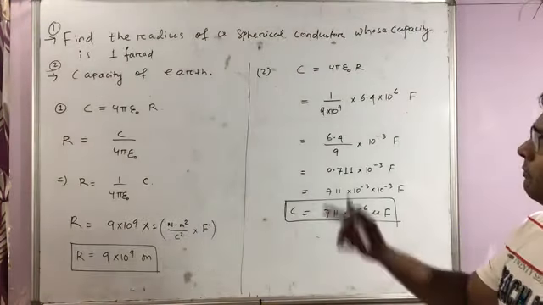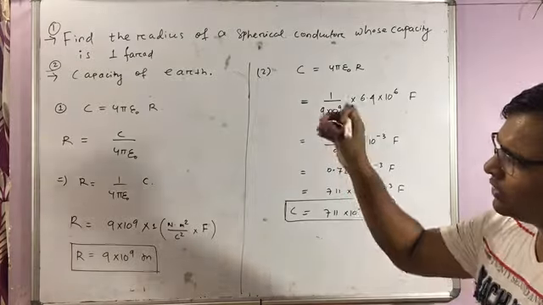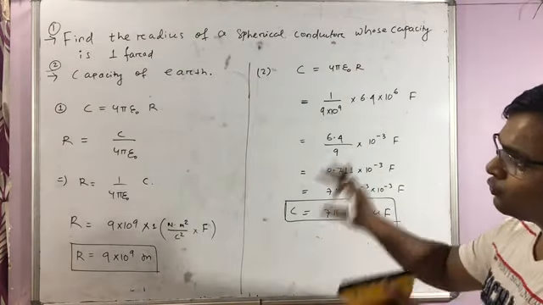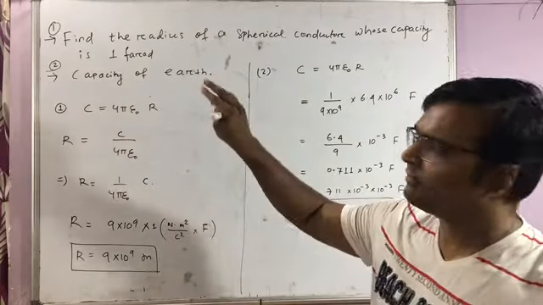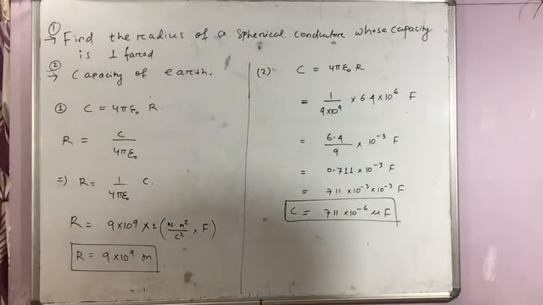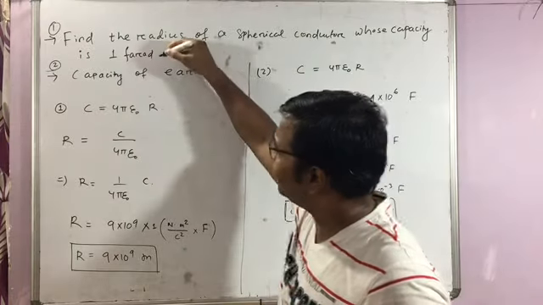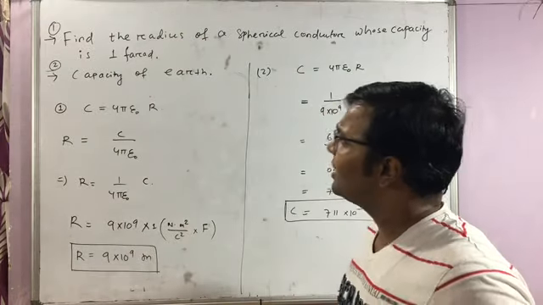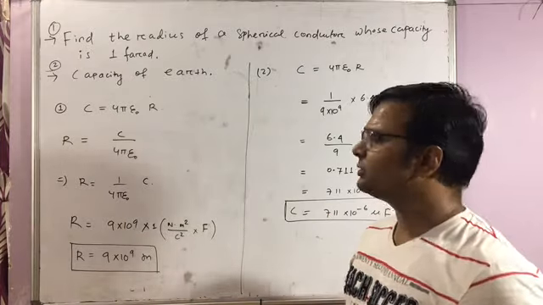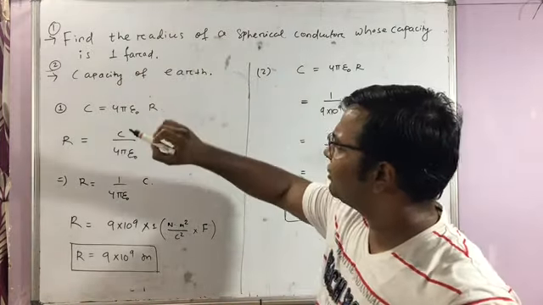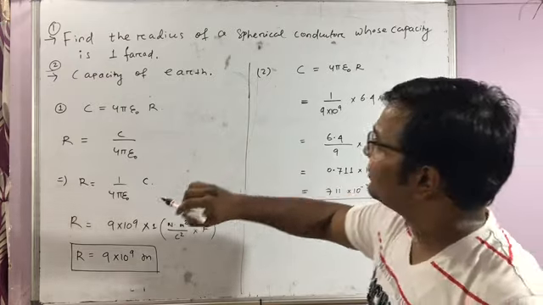Students, based on this idea, let us put a question to find out some interesting answers here. I have given two questions. Find the radius of a spherical conductor whose capacity is 1 farad. And second question is find out the capacity of Earth, or an Earth-like conducting sphere. So first question, find the radius of a spherical conductor whose capacity is 1 farad.